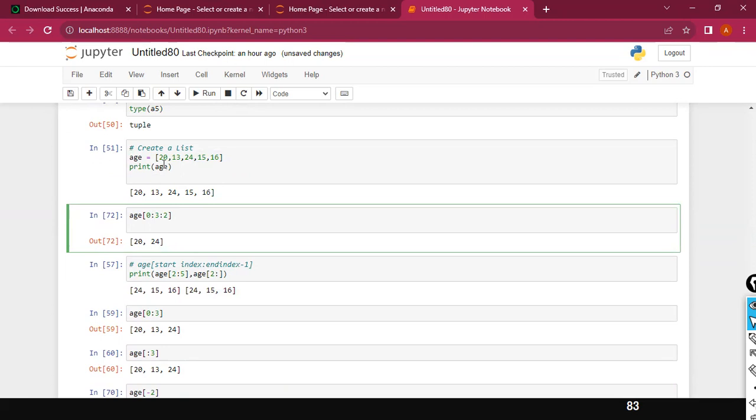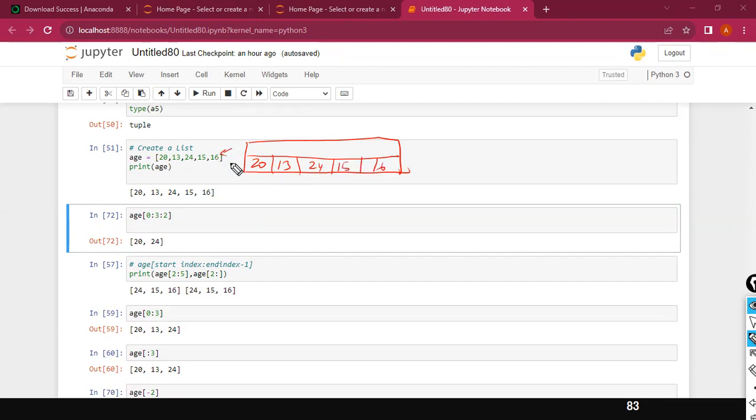The index value starting from the beginning. The 0 index contains what value? 20. It is something like this in the memory. Guys, please watch here. This is not rocket science. If you can't understand, then you are not concentrating here. Then you will be in deep trouble in the customer meeting. 20, 13, 24, 15. This is the value, right?